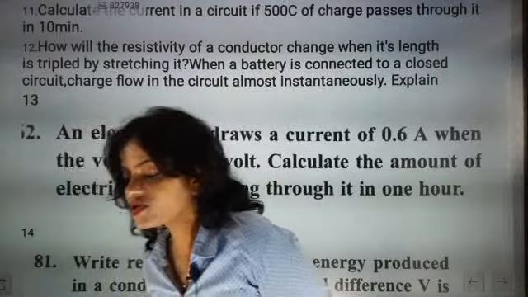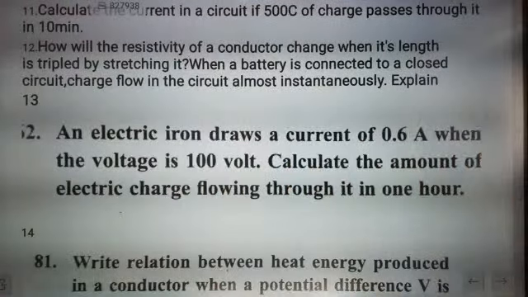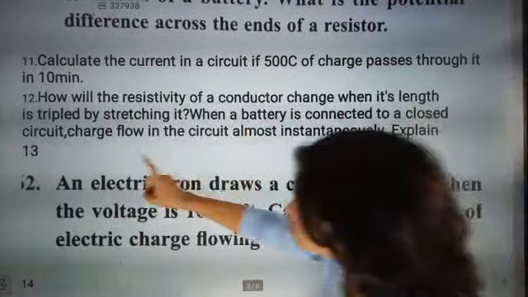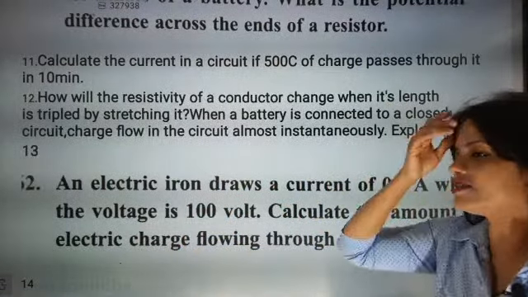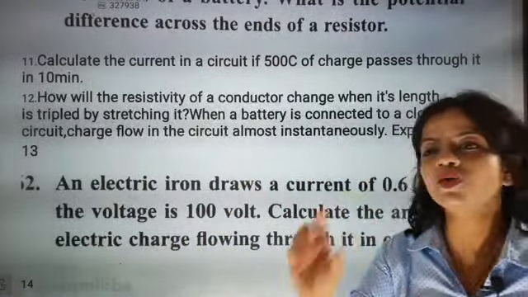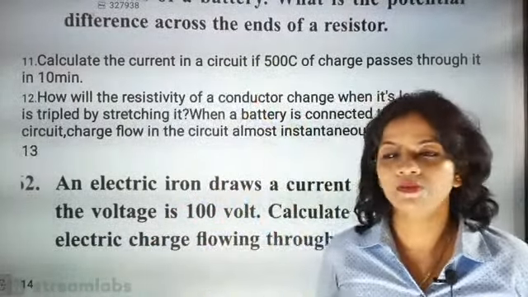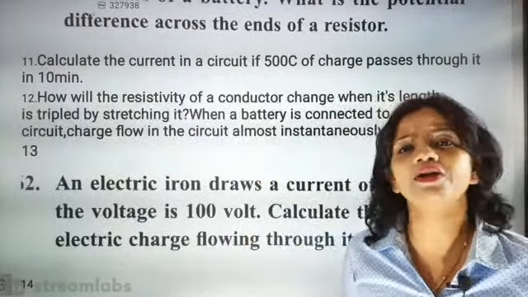Very good Akshaya. What is the question? When a battery is connected to a closed circuit, charge flows in the circuit almost instantaneously. It means the moment you connect a battery to a wire connected with a bulb, the moment you switch on, instantaneously current starts flowing.